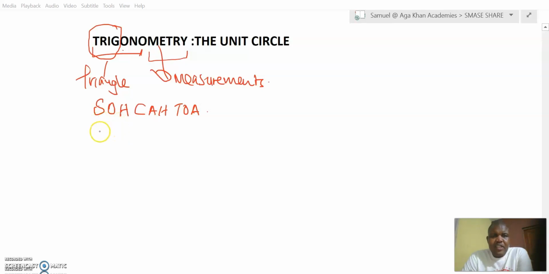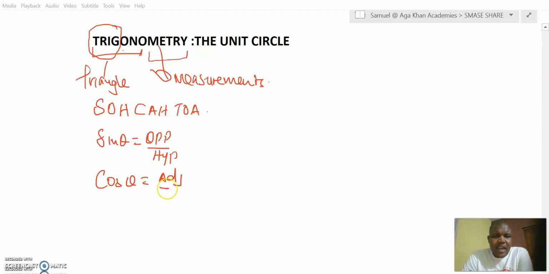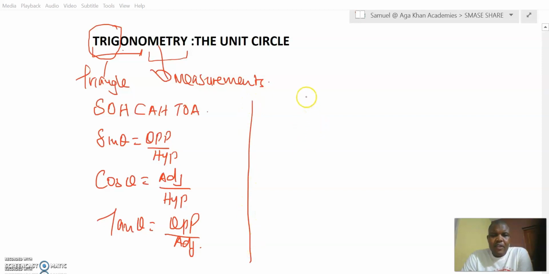So we shall concentrate here on SOHCAHTOA. Now, SOH means sine, which is equal to the opposite over hypotenuse. We are going to look at them using a triangle. CAH, cos of theta, means adjacent over hypotenuse. And then finally we have TOA, the tan of theta is equal to opposite over adjacent. Now remember that we are talking about a right-angled triangle. So don't forget that.